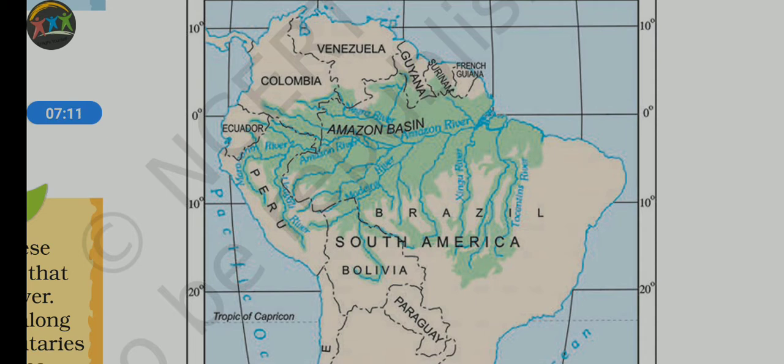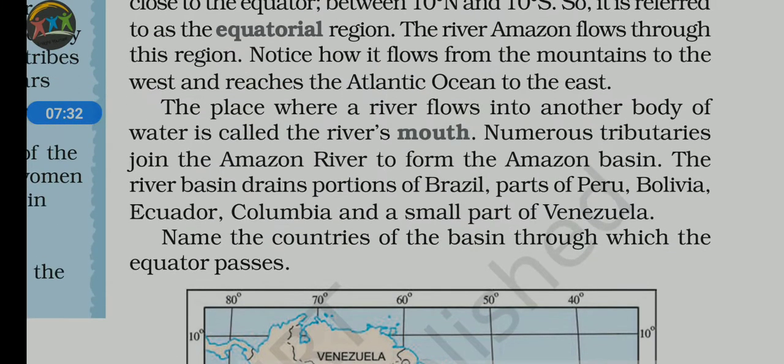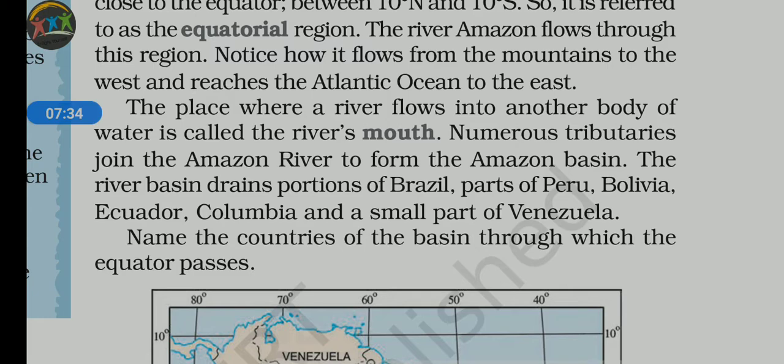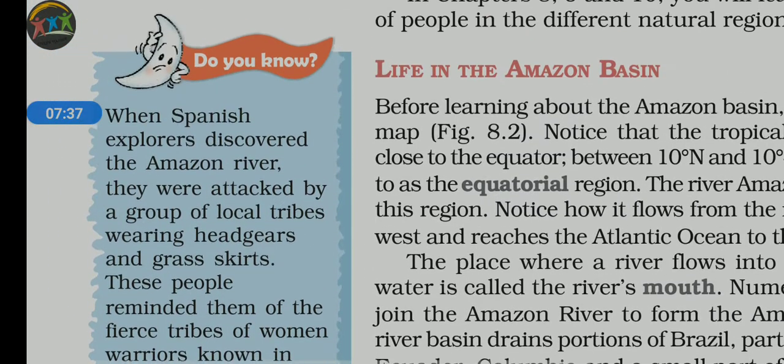But the Amazon basin is mostly equally divided into the two hemispheres. Half the portion is in the northern hemisphere and half is in the southern hemisphere, and this is our rainforest region. So I think it is clear to you. Next, we are coming to this particular region.